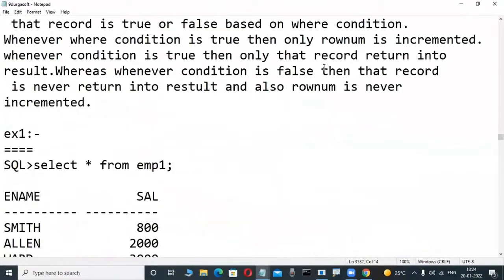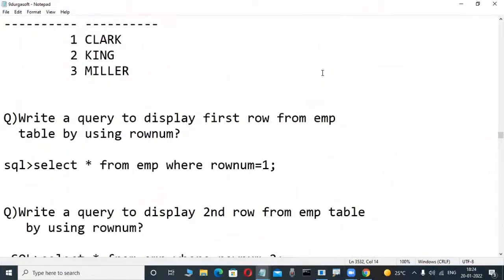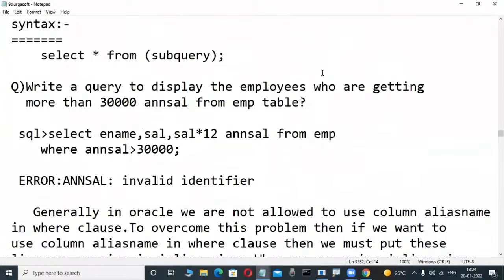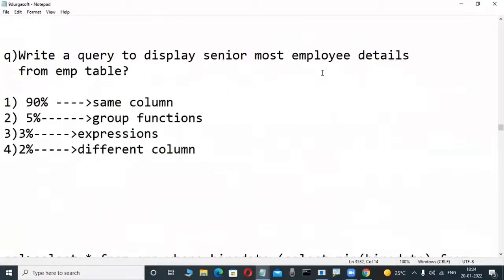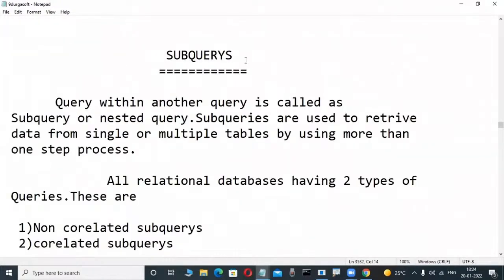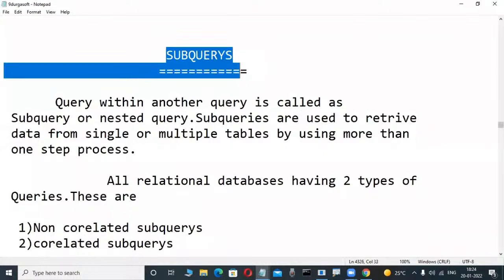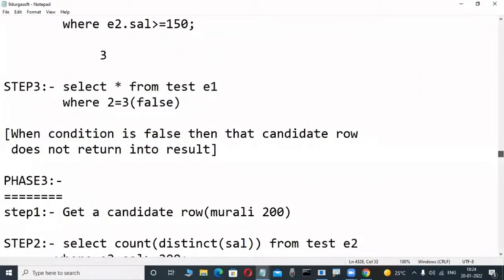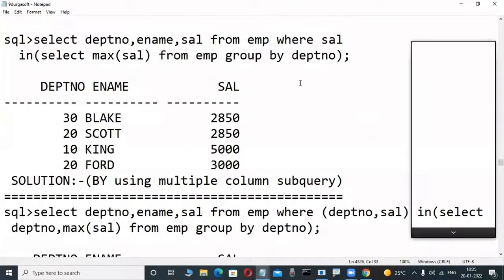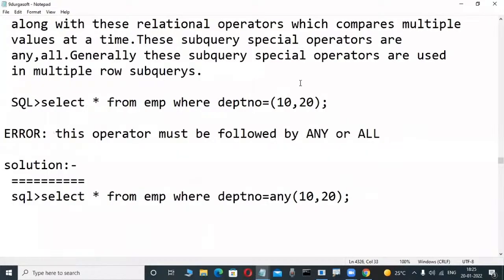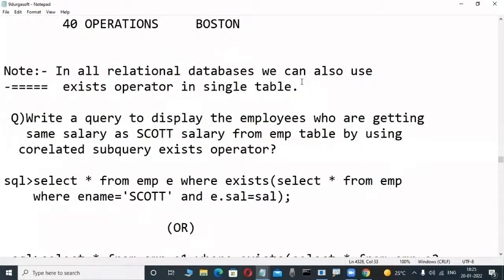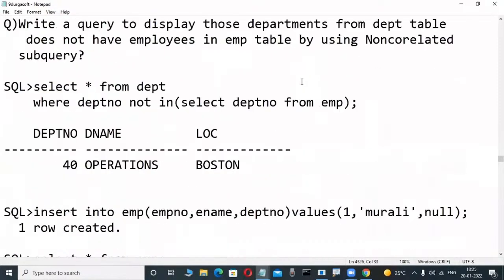Yes, a query within another query, but only one or two lines of coding. These are things we are learning one of these days. These are main chapters. In a database, subqueries are there, and they are most powerful. In this chapter we are learning about interview questions. Suppose you are attending an interview, they ask you to display the nth highest salary employee, the second highest salary employee, delete duplicate rows. These types of things are there, and we are learning all of them in our course.